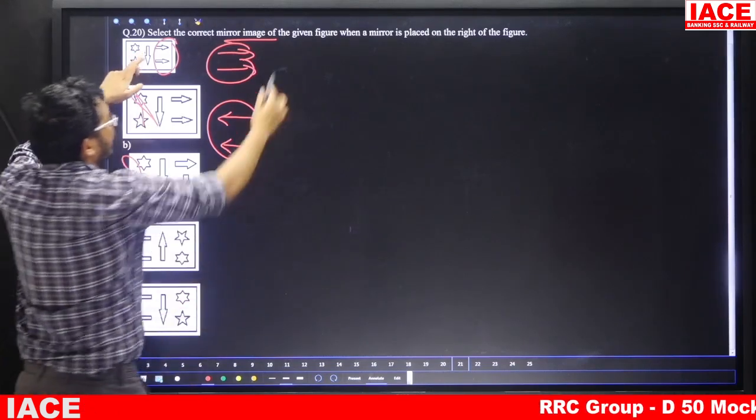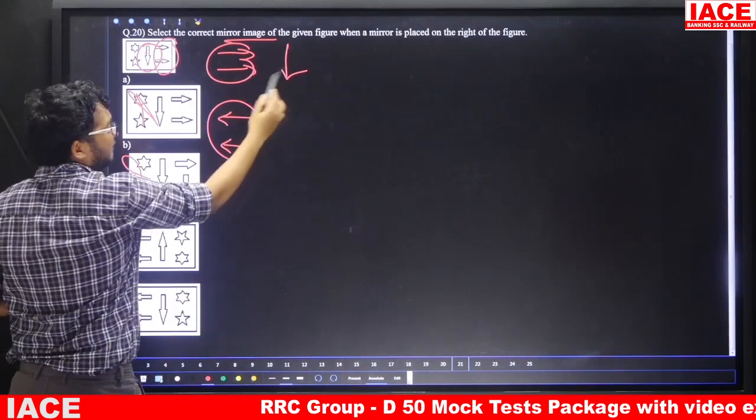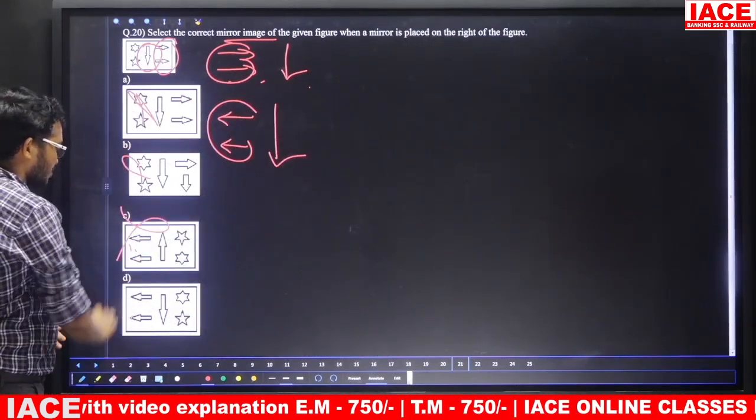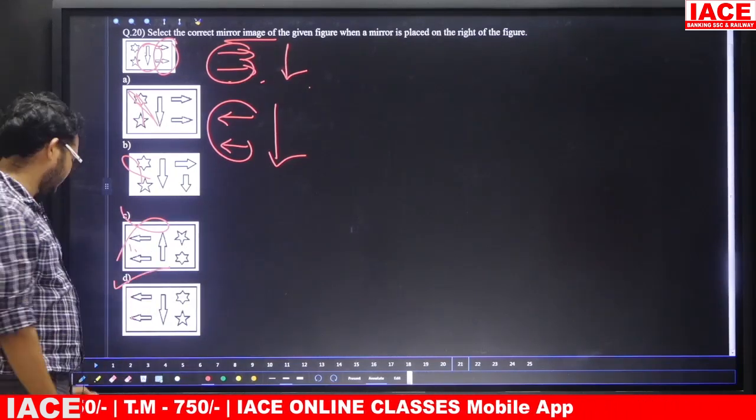Now here arrow mark is what? This middle one is downside. Left is right, right is left means it should be downside only. But here they given upside. This one also no chance. So answer is what? Option D.